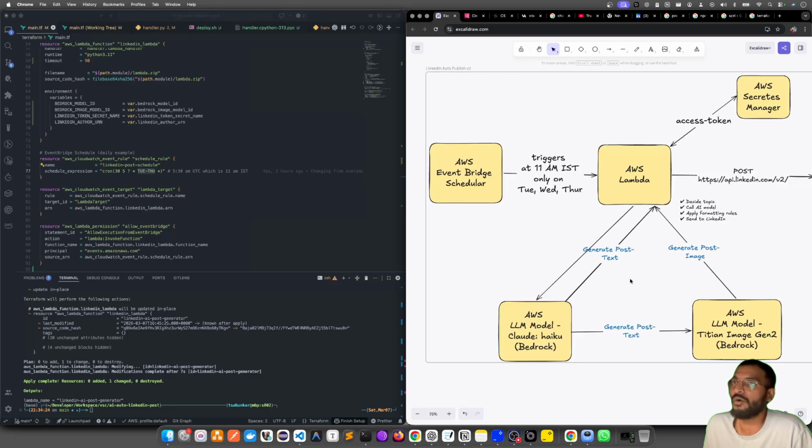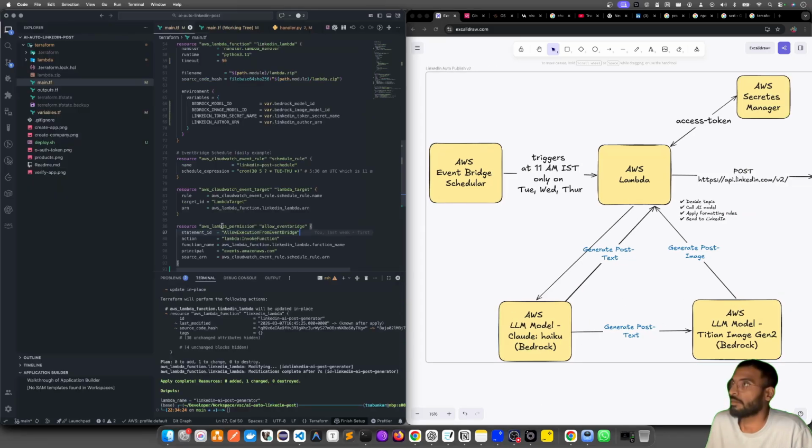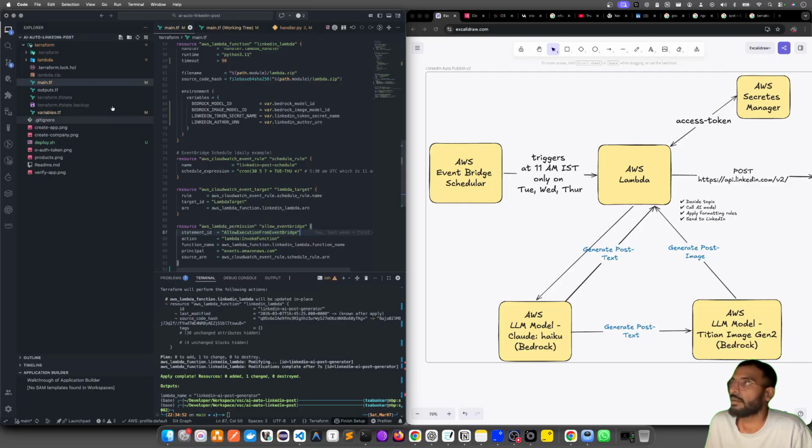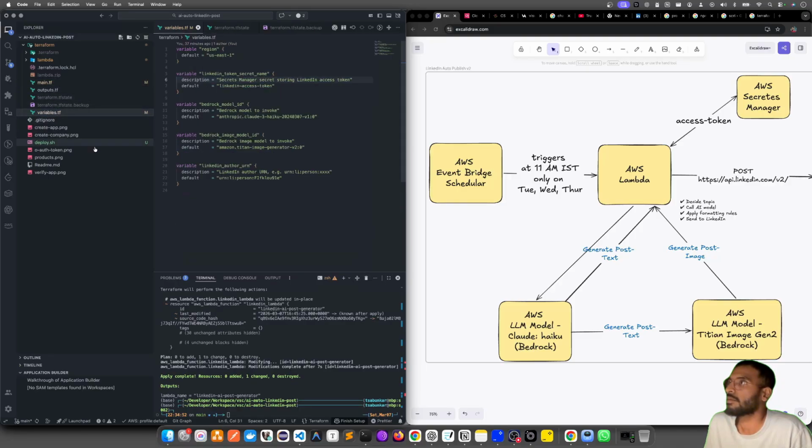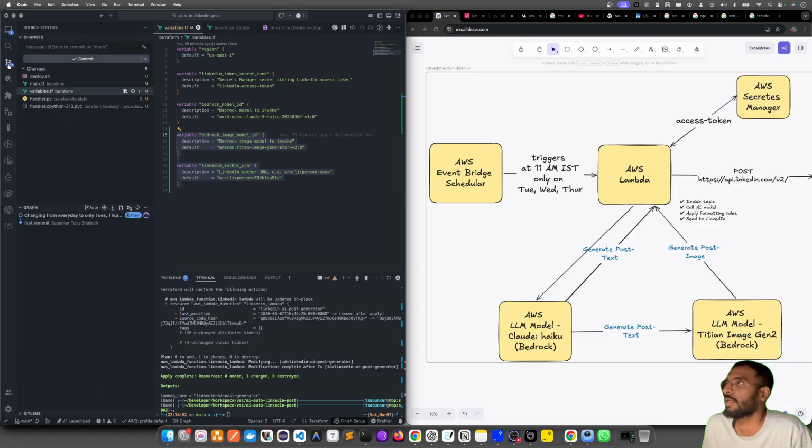Now for the two changes that we wanted to do, I have created a variable, by the way, which is the Bedrock image model ID, and the author URN. The code would be published again. You can have a look later.